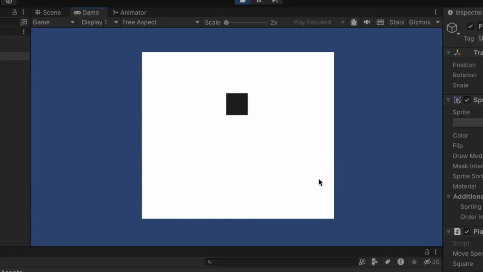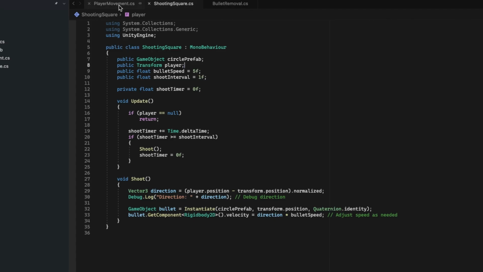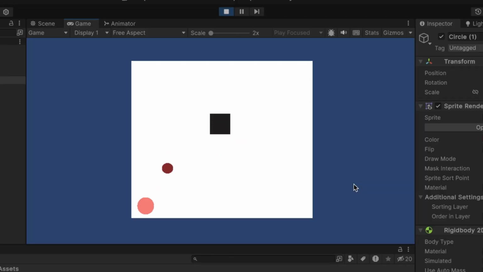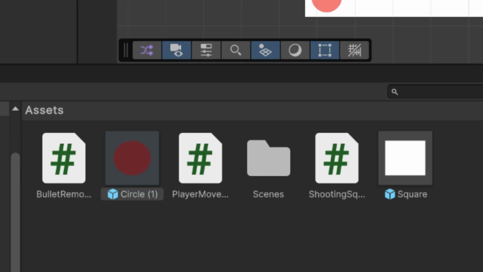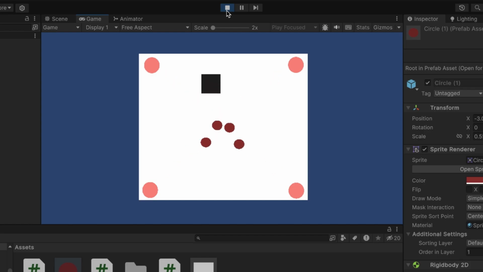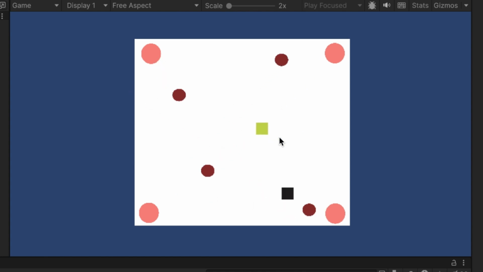Now that we have this set up, we can simply duplicate our original player functionality and therefore have another player in our game. Now that this issue is handled, we can move on to adding enemies to our game, which for now let's represent as these simple designs, and they would need to shoot this red fireball or whatever. So what we need to do now is add a script to our enemy telling it to shoot this red circle prefab and have it directly aimed towards the player. So now we can move around and dodge the attacks as we intended it to do.